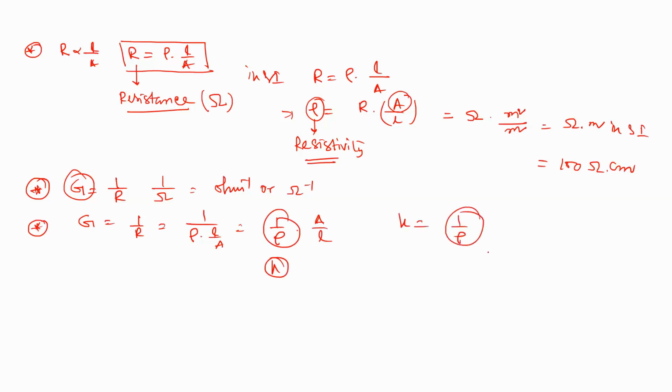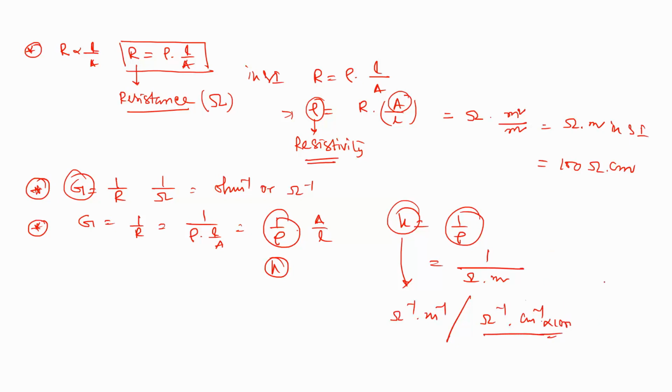We know the units of rho equal ohm into meter, so the units of the conductivity will be ohm inverse into meter inverse. But in centimeter, it will be ohm inverse into centimeter inverse. So 1 meter equals 100 centimeters, and in this way we have to think about it.